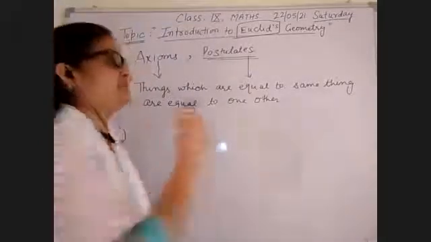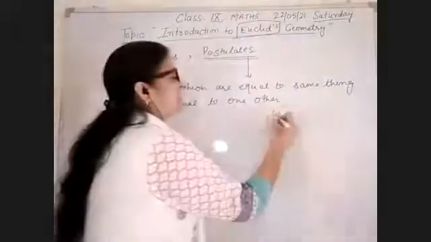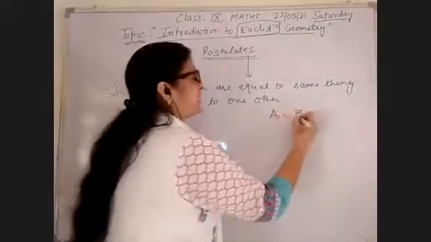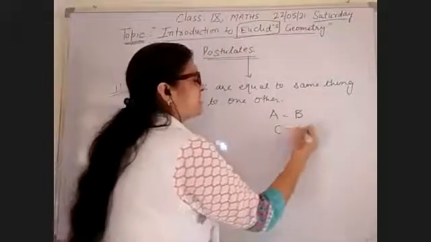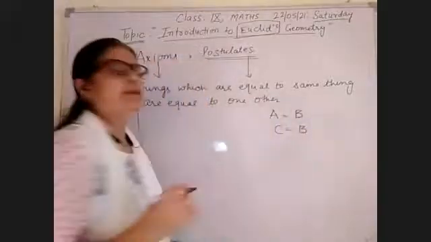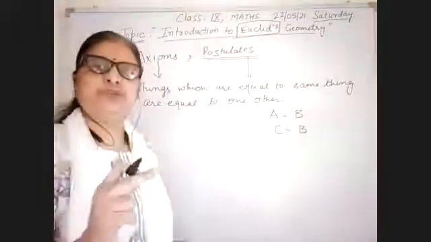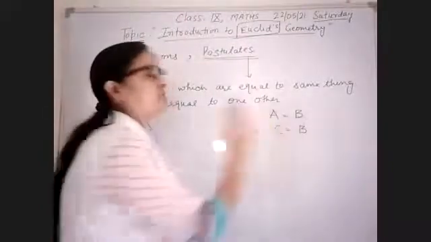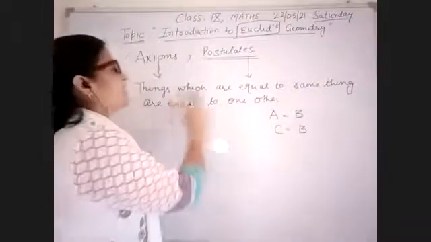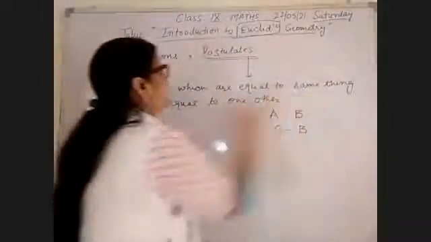For example, A is equal to B and C is also equal to B. Things which are equal to the same thing.